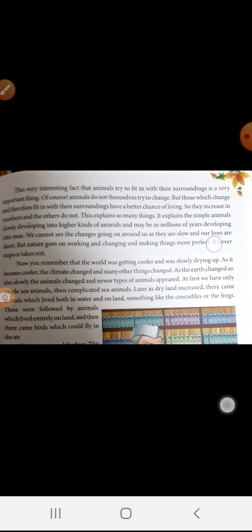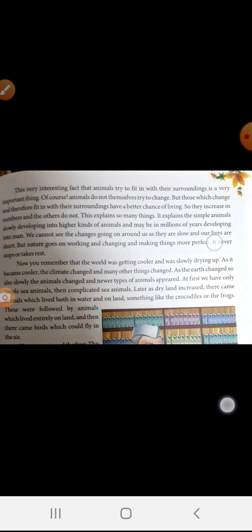So as the earth changes, it brings many changes and gives rise to newer types of animals. At first we had only simple sea animals. Then came complicated sea animals. After that, when the dry land increased, we had animals that lived both in water and on land. As I told you, they are the amphibians, like crocodiles and frogs.